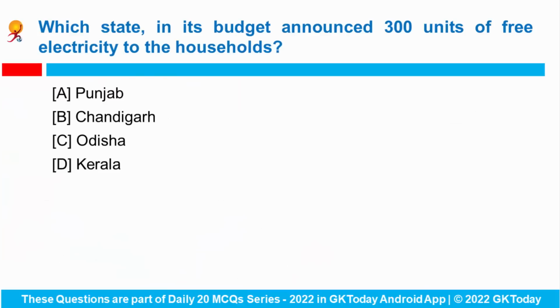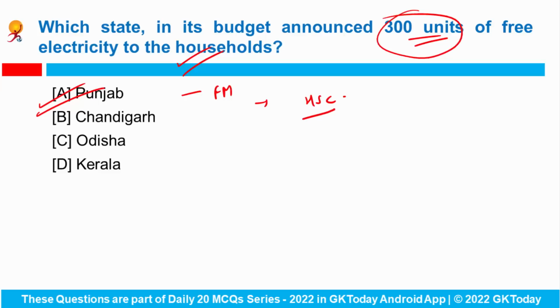Okay. Next question. Which state in its budget announced 300 units of free electricity to households? Punjab Finance Minister Harpal Singh Cheema said that budgetary provisions have been made for giving 300 units of free electricity to state households from 1st of July.